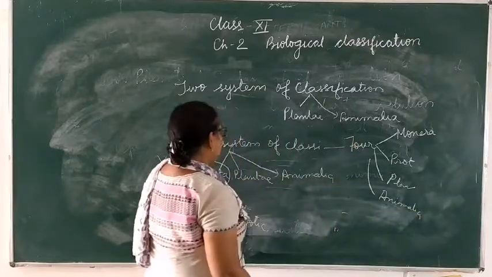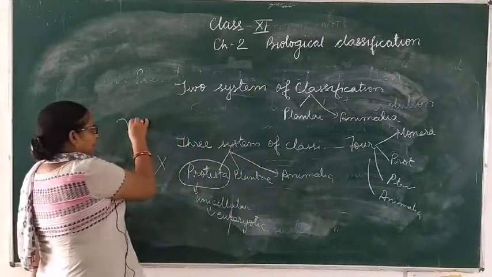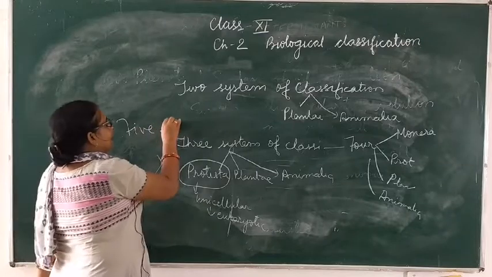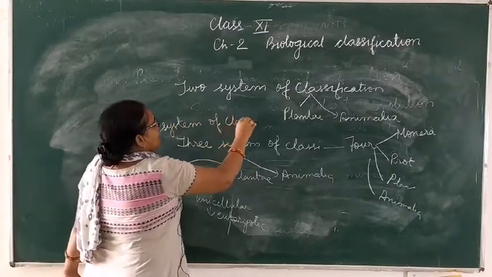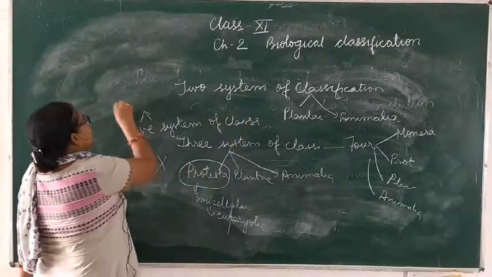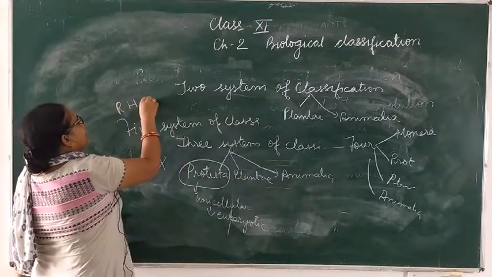Now, after that, the last system of classification was introduced, the 5 kingdom system of classification, which was introduced by R.H. Whittaker.